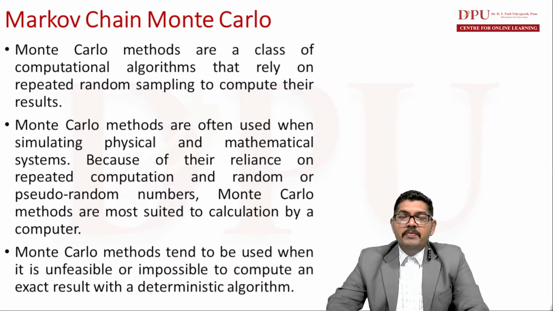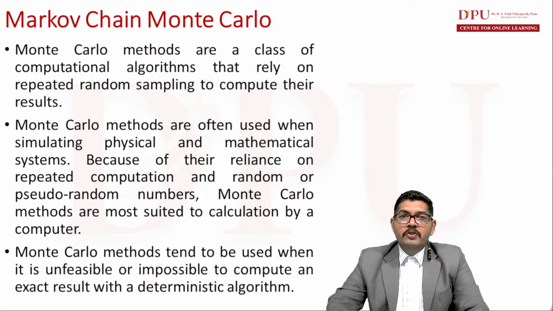Sampling is used when it is not feasible to study the entire population, because of economic or time constraints. Therefore we study a representative portion of the entire population in order to study the entire population. This method is called sampling. So random sampling means the values assigned to the outcomes of the experiment are random variables, and sampling is taking a representative portion of the population to compute the result.